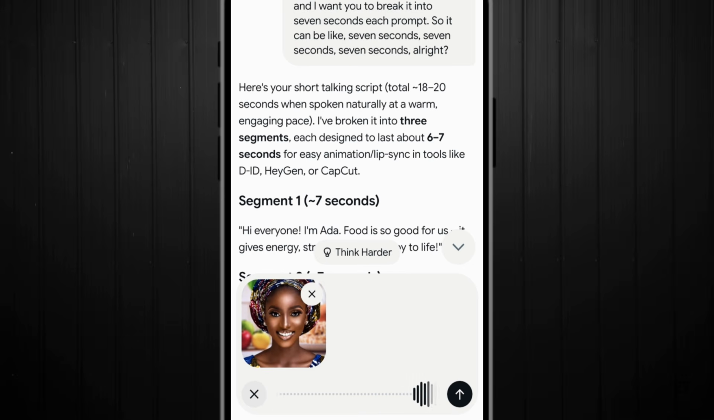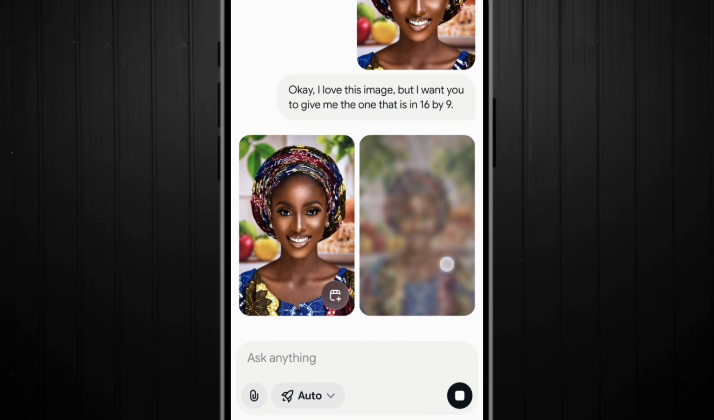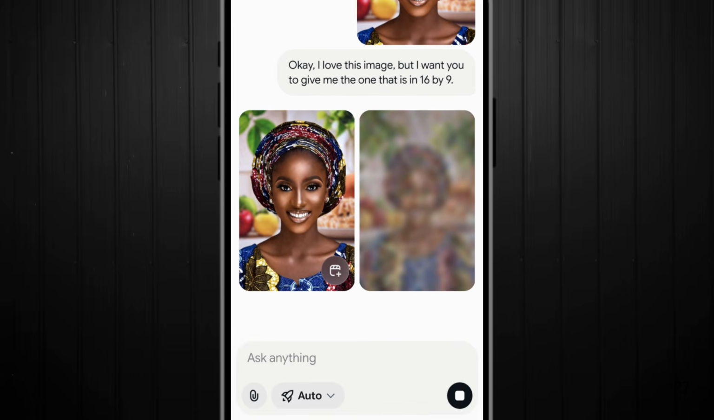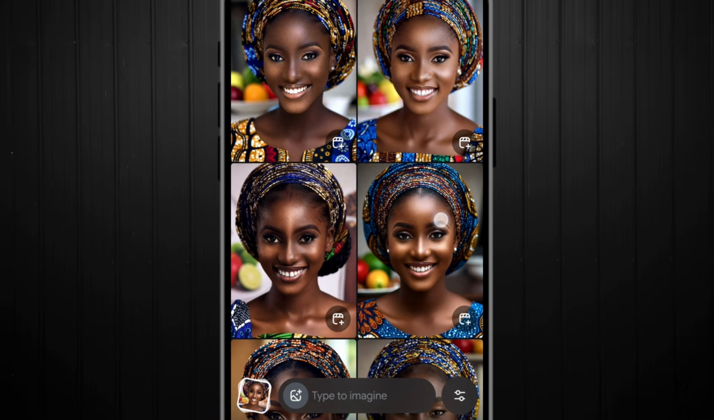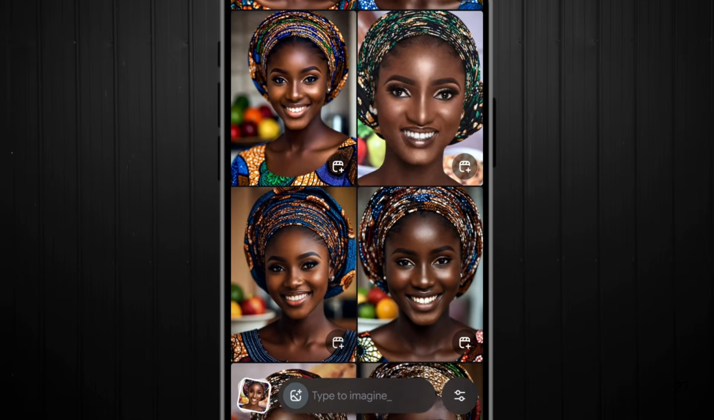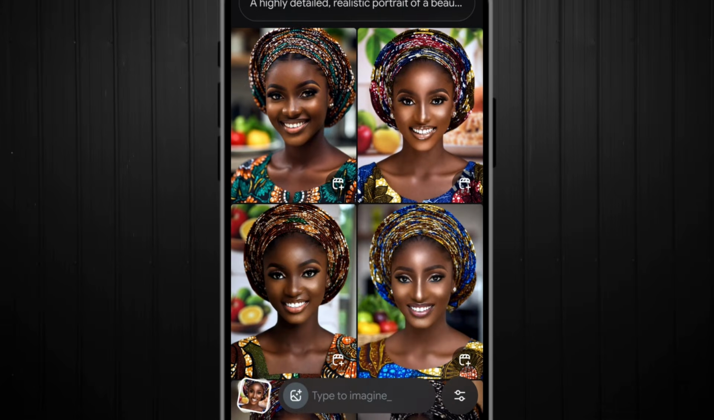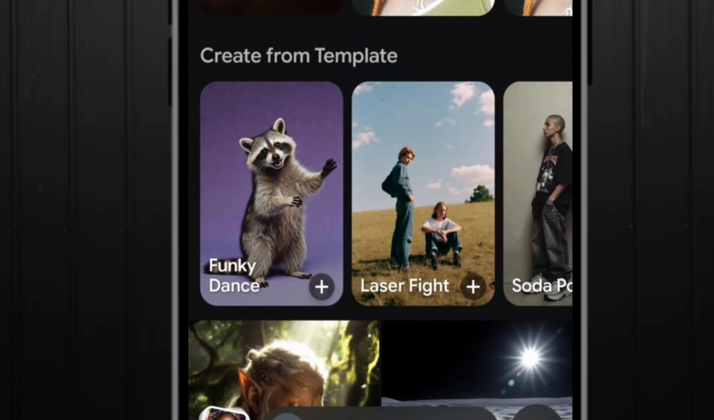I love this image, but I want you to give me the one that is in 16:9. So it will regenerate this image right here. Let's see if Grok can give us a 16:9 image. It didn't work out. As you can see, Grok cannot generate a 16:9 image yet, but hopefully they are doing very well and they can fix this. With this right now, I will use this particular one that it gave us to make a video.